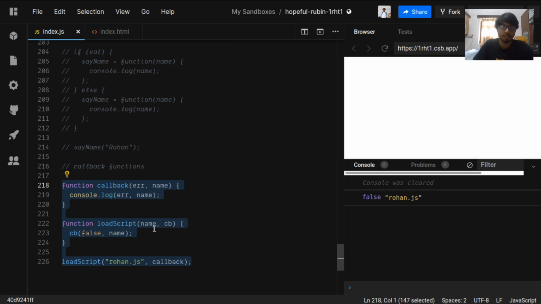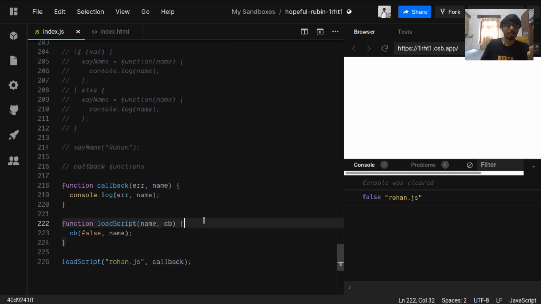So the waiter takes the customer's mobile number and goes on to prepare the order. When the order is prepared, he then calls that person. Relating that to our code here, this loadScript is the waiter, loading some order. It takes the name of the order, and callback is the mobile number of the person who placed the order.